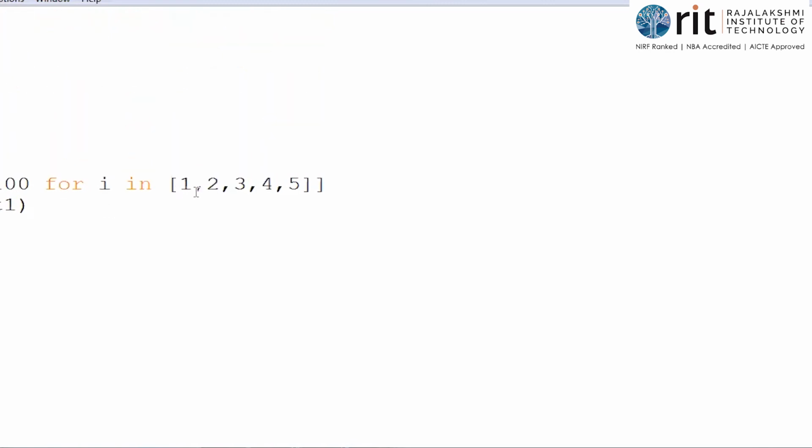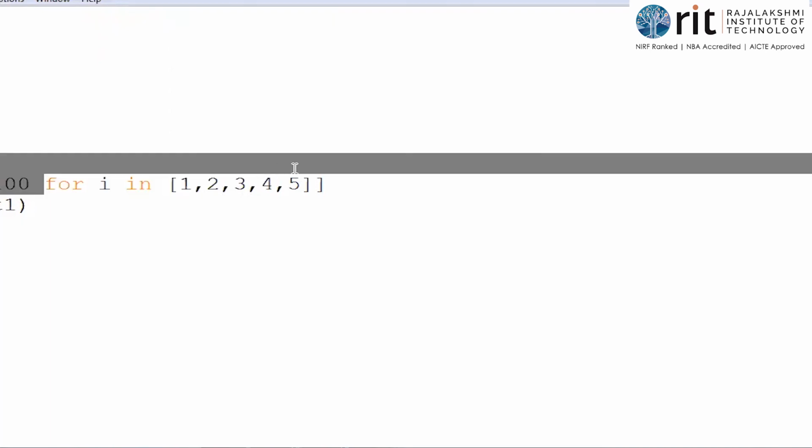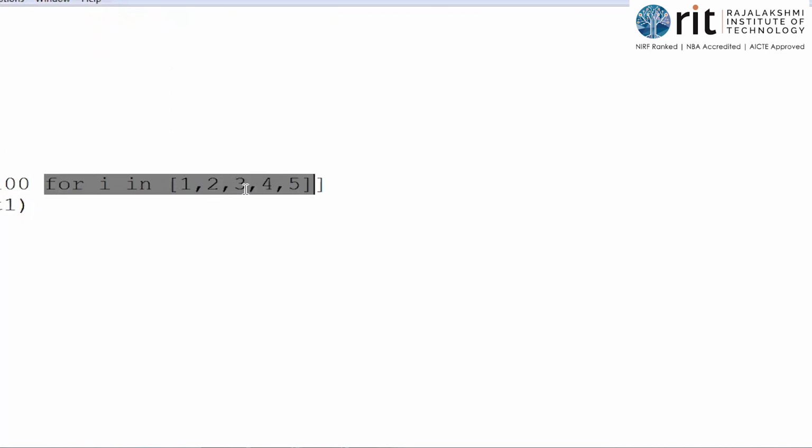What is there? for I in 1, 2, 3, 4, 5. So first time I takes the value. Focus on the right hand side of the assignment statement. It is a for loop: for I in 1, 2, 3, 4, 5. So I takes the value 1.